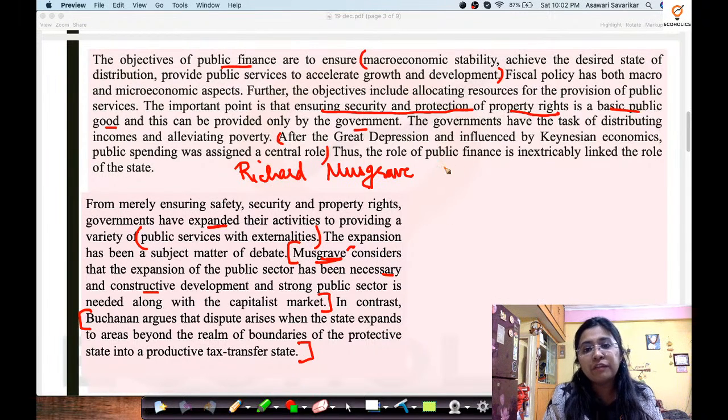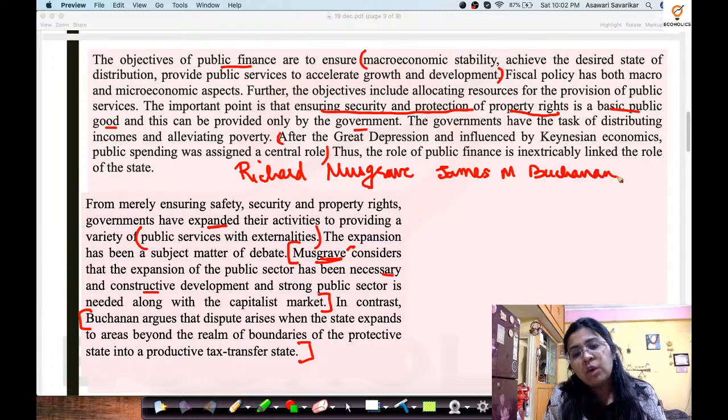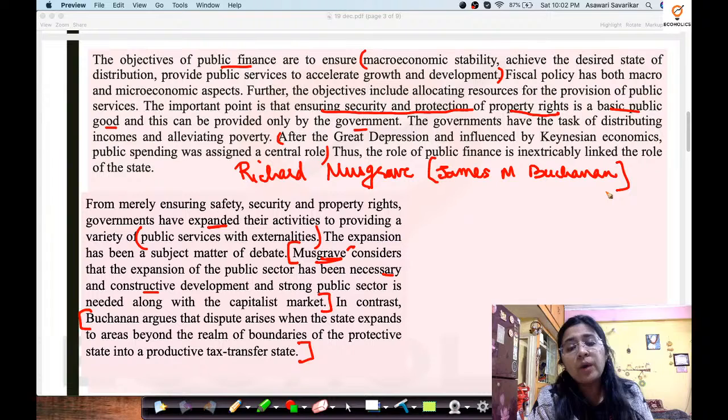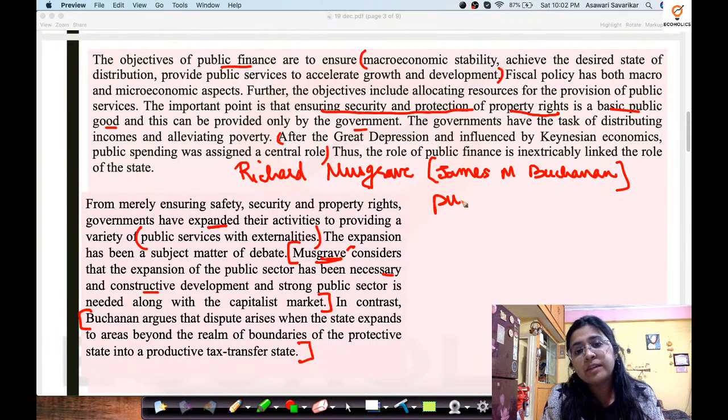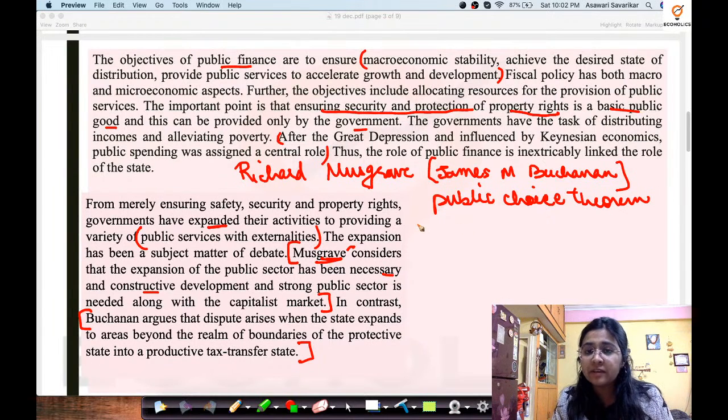And then we have James M. Buchanan, who again was a really significant economist, who has significantly worked in the concept of public choice theory.